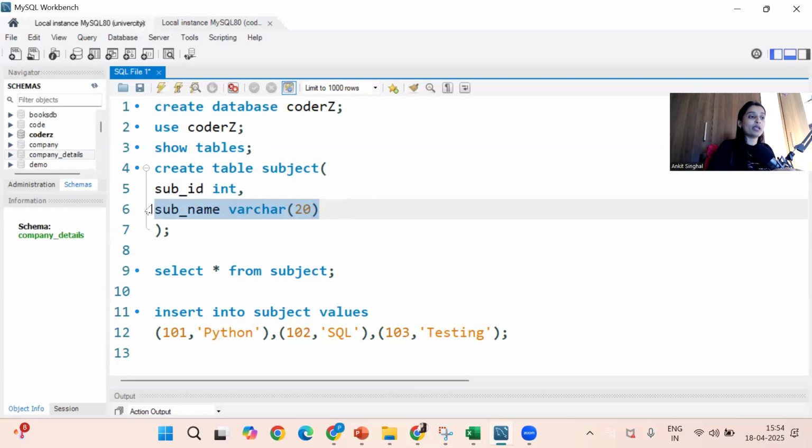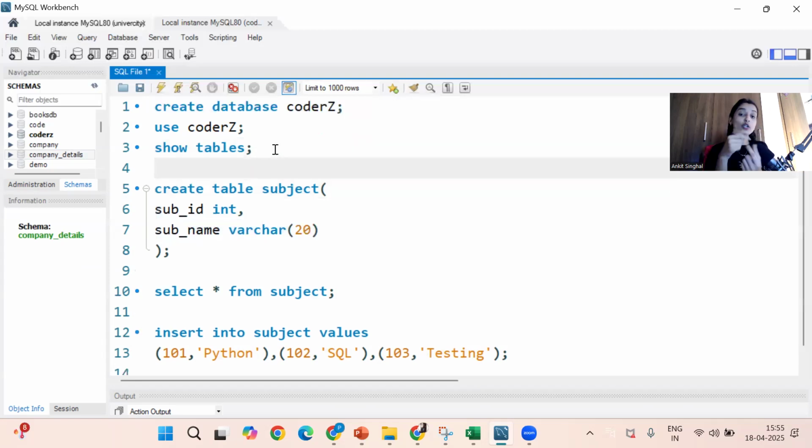After this column name, do we have one more column name? No. So comma is not required. Okay. This is the syntax. Do remember the syntax. Create. What to create? Table. Name, table name. We have to use these circular brackets. Inside this, column name, data type. Column name, data type.